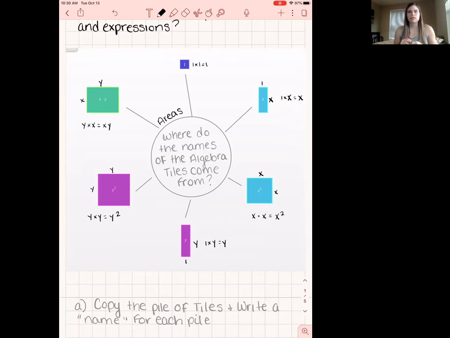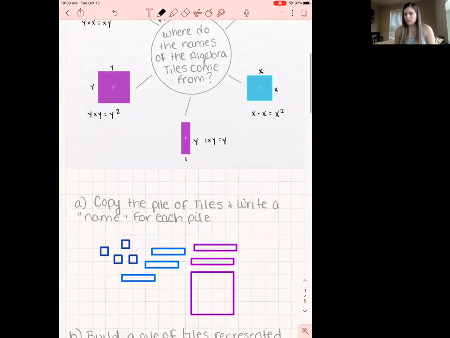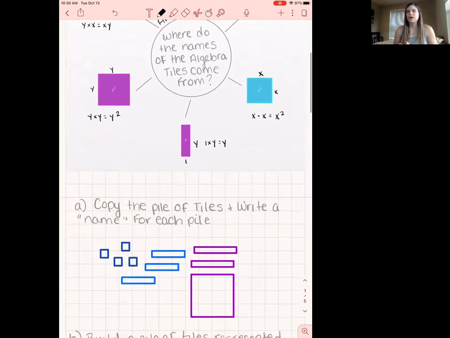And then our green is a combination of lengths with that x and y. So what are we going to do with these tiles today? We're going to start making piles and naming piles of these. So the first thing, we're still on our right side, that we're going to do is you need to copy this pile of tiles, and then we're going to write a name for the pile.